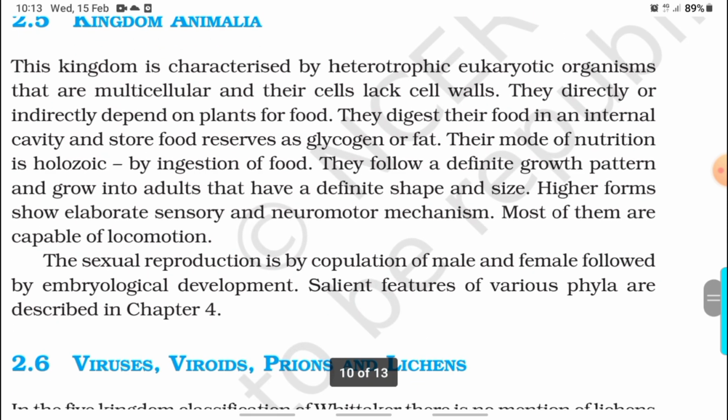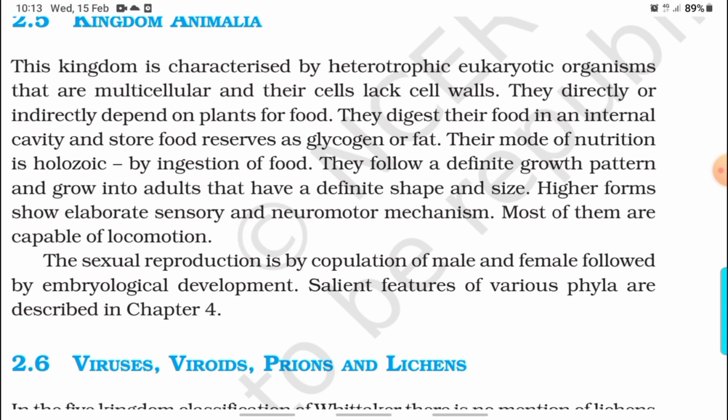Kingdom Animalia. This kingdom is characterized by heterotrophic eukaryotic organisms that are multicellular, and their cells lack a cell wall. They directly or indirectly depend on plants for food. They digest their food in an internal cavity and store food reserves as glycogen or fat. Their mode of nutrition is holozoic, by ingestion of food.